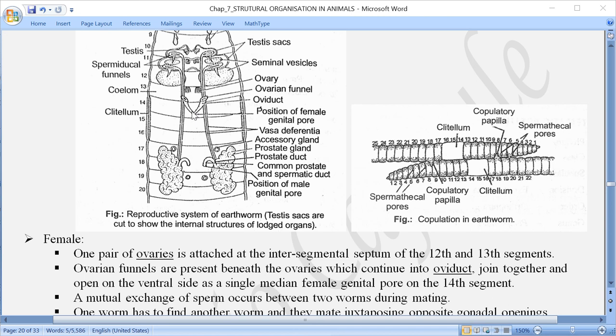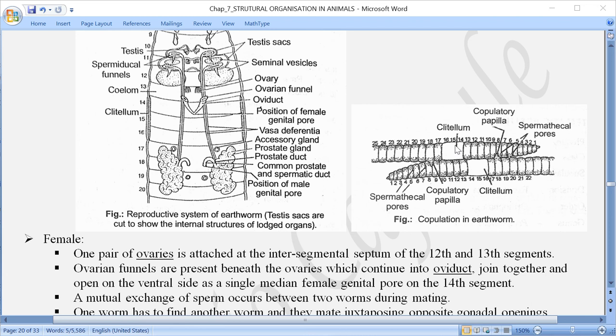Here specialized glands are there which secrete a secretion which has the function to pack the ovum. And when this packing is taking place, the sperm cells which had been collected in the spermathecae slide backward. From the spermathecae, the sperm cells slide backward and reach into the 14th segment, where along with the ovum, the sperm cells are packed into a cocoon.